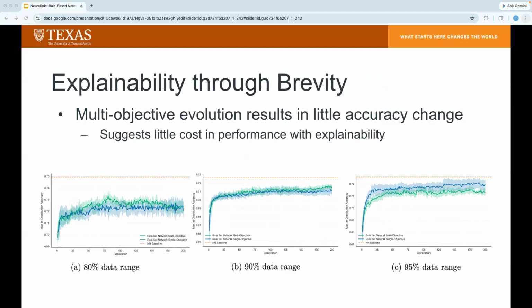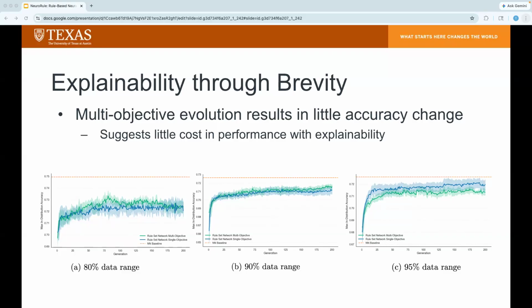This suggests that the logic required to represent the neural network's behavior is pretty compact. So the rule sets end up being pretty compact. Furthermore, in several experiment intervals, brevity actually acted as a regularizer. By explicitly limiting model capacity, the evolutionary search is forced to prioritize distribution invariant logic over training noise. So this results in models that are not only 50% smaller, but also more accurate than their more complex counterparts in some intervals.